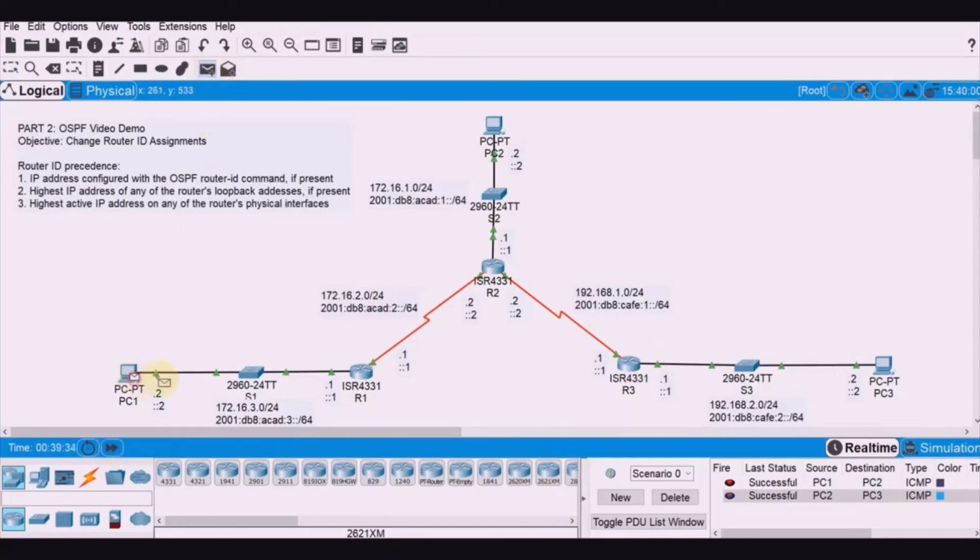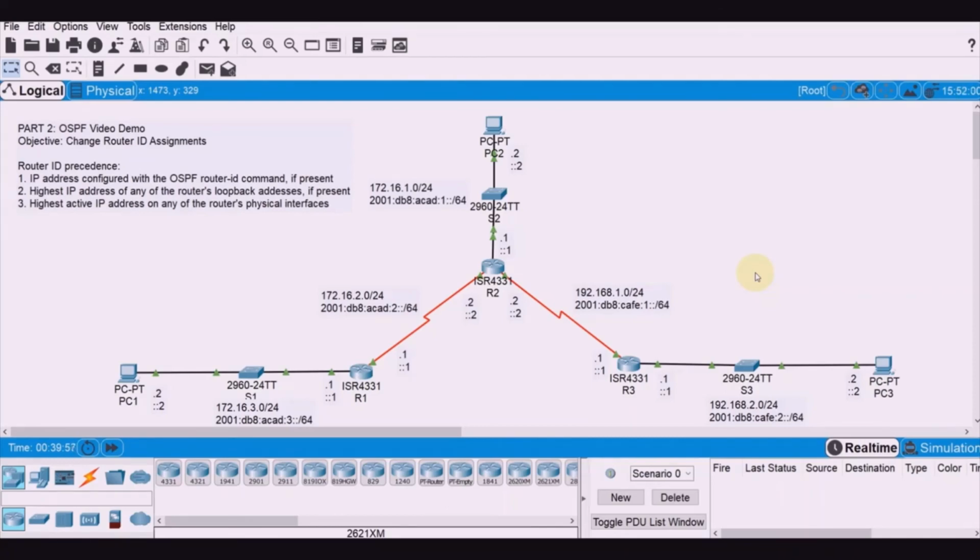This to this. 3, 2, and then 2, 1. All right, and then 1, 3. So that's how easy it is to change the router ID of a router.